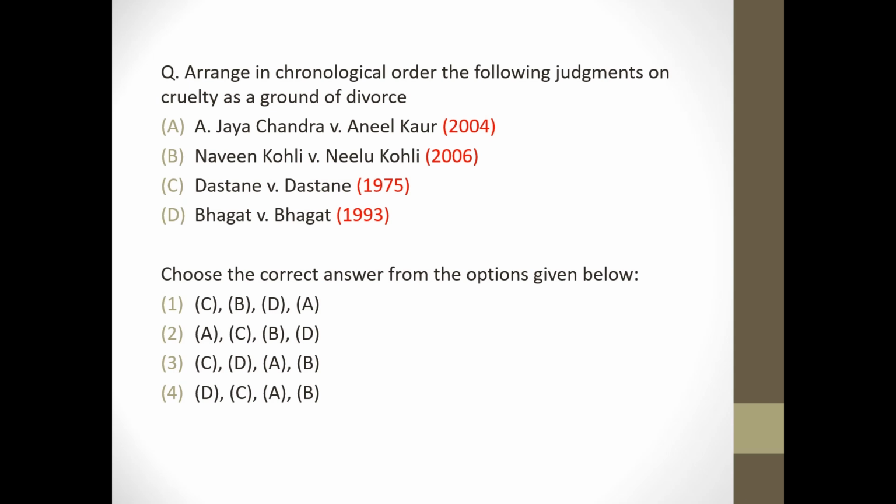Next question. Arrange in chronological order the following judgments on plurality as a ground of divorce. A. Jayachandra versus Anil Kaur 2004, Naveen Kohli versus Neelu Kohli 2006, Dastane versus Dastane 1975, Bhagat versus Bhagat 1993. So answer will be option 3.